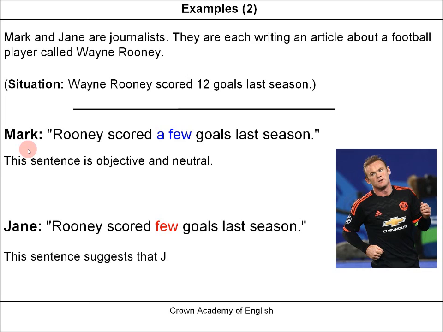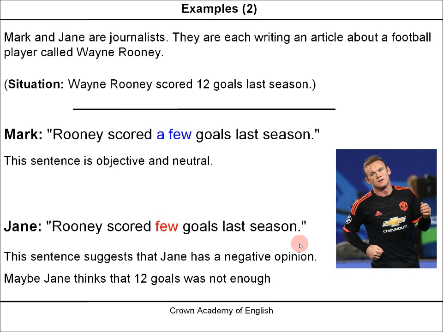Now this sentence suggests that Jane has a negative opinion. She is slightly criticizing Wayne Rooney. And maybe Jane thinks that 12 goals was not enough. Okay? So both are grammatically correct, and there is only one extra word here, the word a, but there is quite a big difference in tone and meaning.